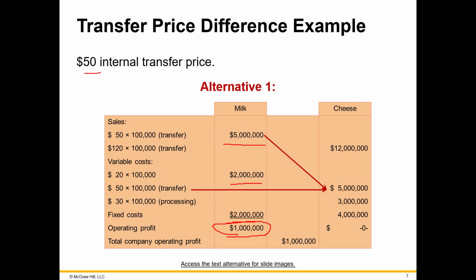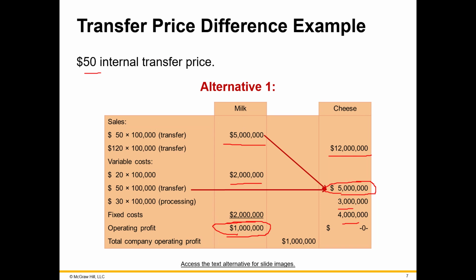The cheese division has $12 million in revenue. They buy $5 million of product from the milk division. Then they have another $3 million and $4 million in processing costs and fixed costs. So their total costs are $12 million.